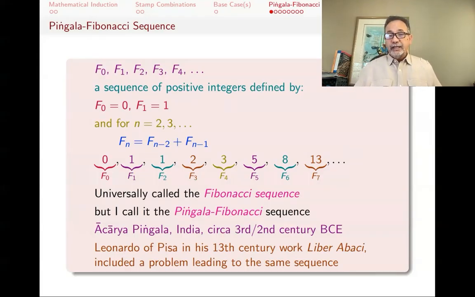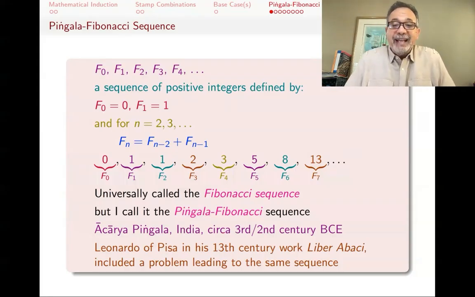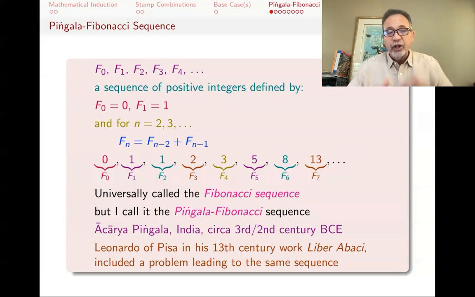Leonardo of Pisa is known today as Fibonacci, but that's not what his parents called him. His mom would not recognize it if you said Fibonacci. Fibonacci is a name that his 19th century editor chose for him, and now he's known as Fibonacci. And almost everyone calls this the Fibonacci sequence, but I would like to call it the Pingala-Fibonacci sequence.